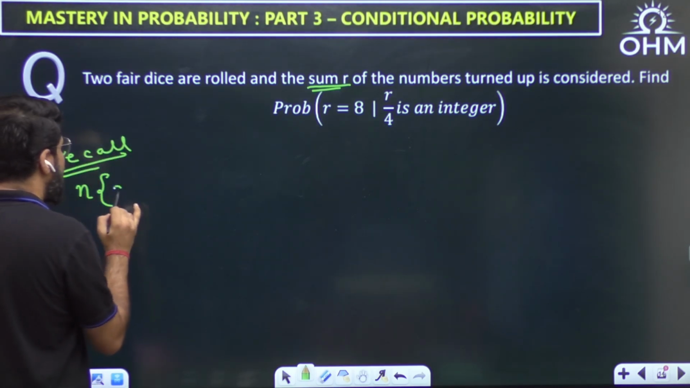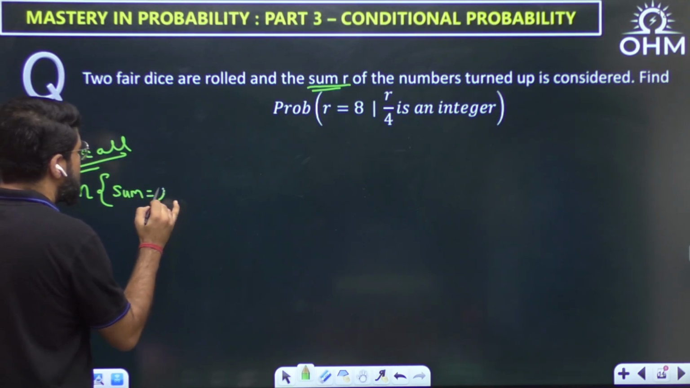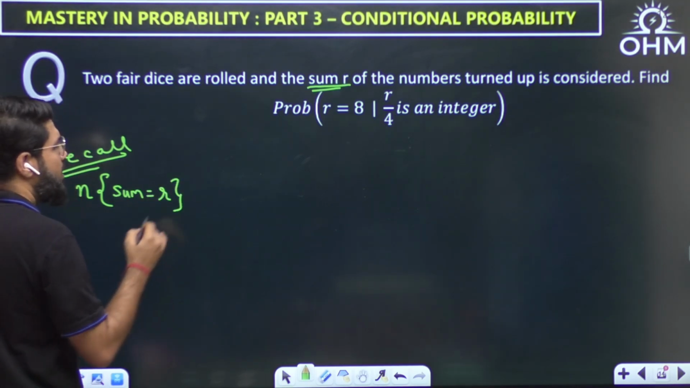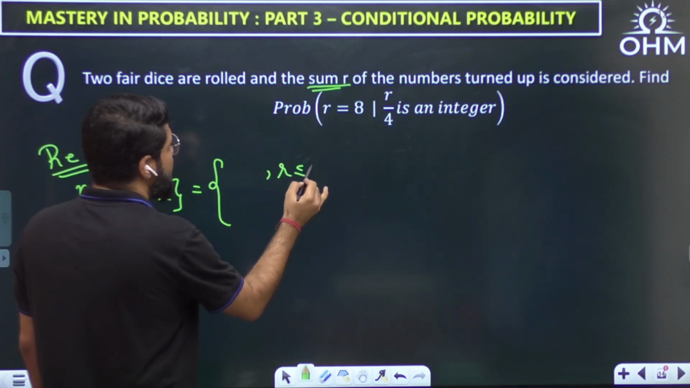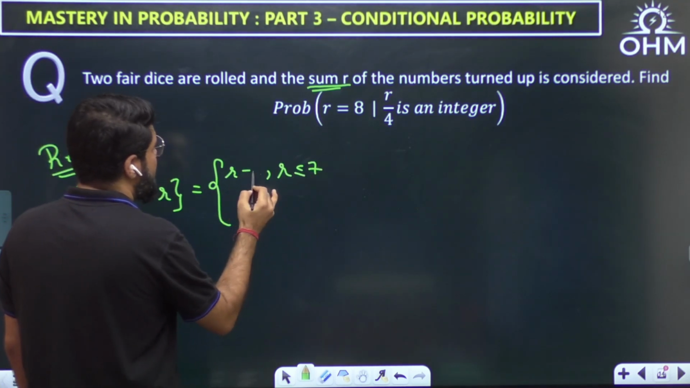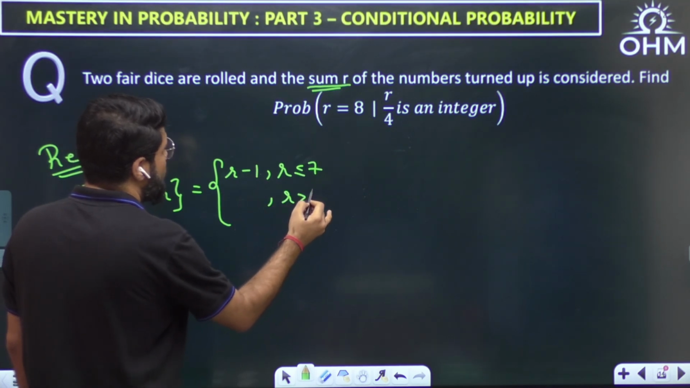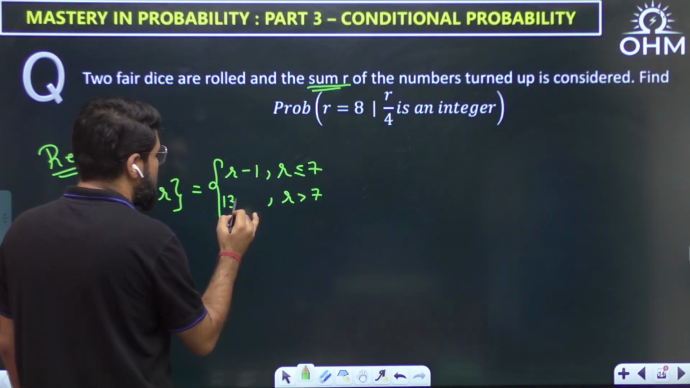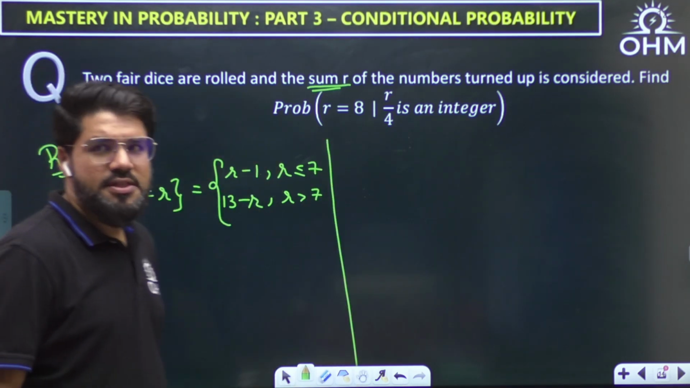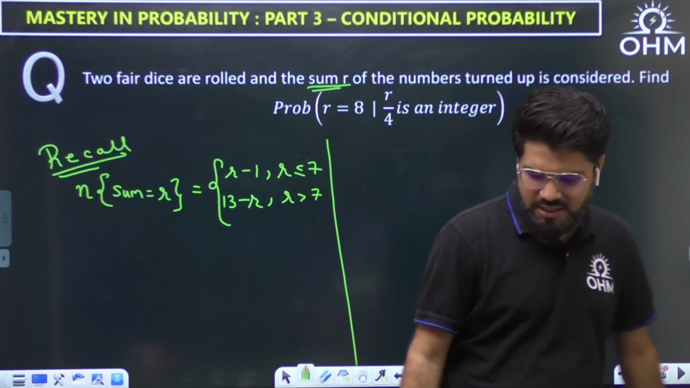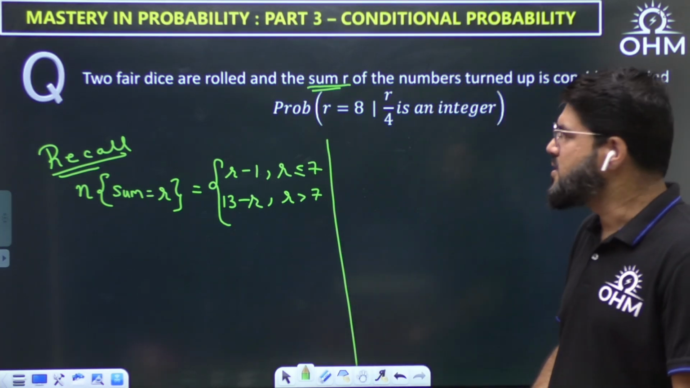How many elements are there corresponding to sum equal to R? For any value of sum less than or equal to 7, we got the result as R minus 1. And for any value of sum greater than 7, the result was 13 minus R. This is something we have discussed in the last session. You can watch that if you have by chance missed it.